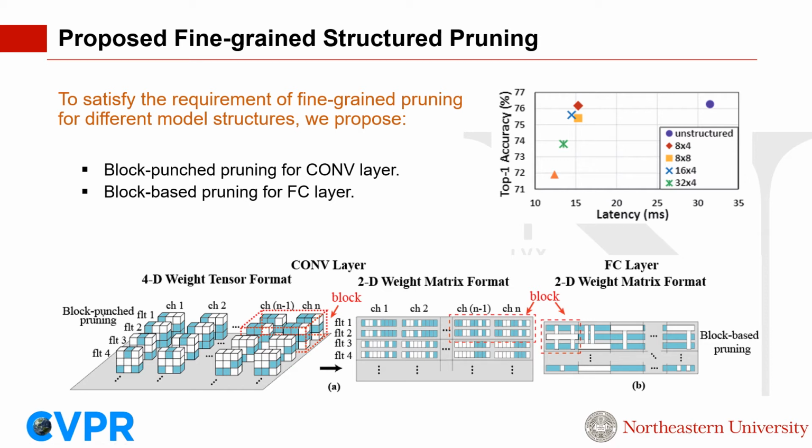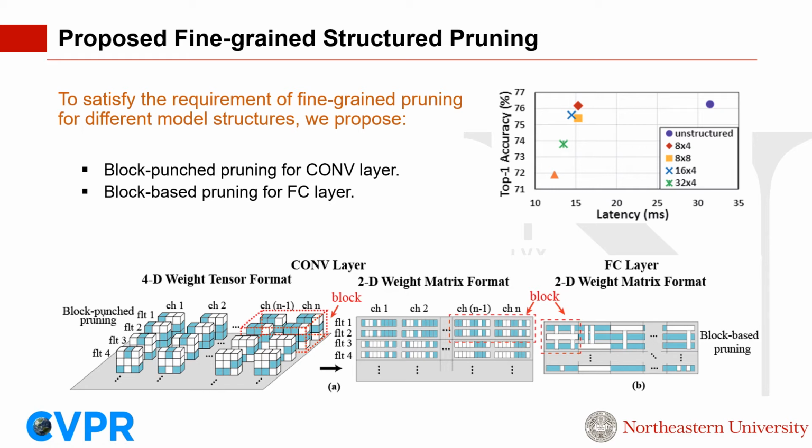Furthermore, we develop a comprehensive compiler-based automatic code generation framework supporting the proposed block-punch and block-based pruning schemes in a unified manner. It also supports other pruning schemes such as unstructured pruning, cross-grain structured pruning, pattern-based pruning. In fact, unstructured and cross-grain structured pruning are just special cases of block-punch pruning. The former has the block size of 1 by 1, and the latter has the block size of whole weight matrix or tensor. And based on this framework, we further test the impact of different block sizes.